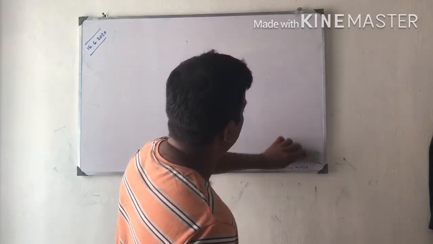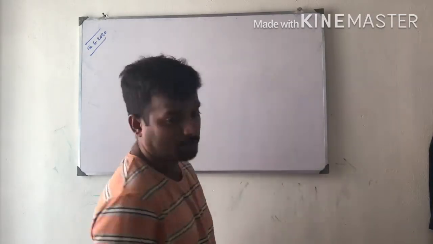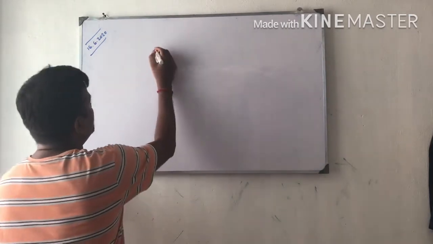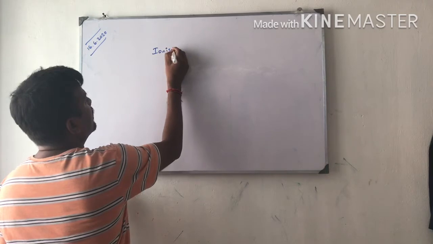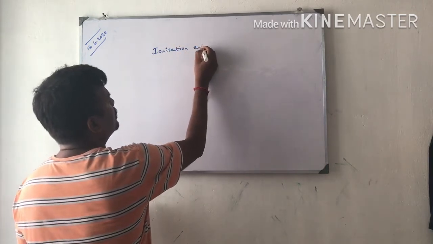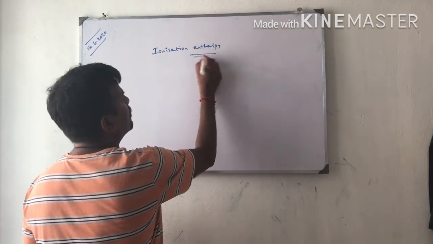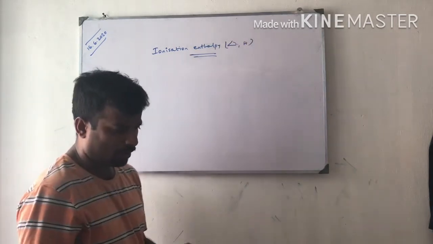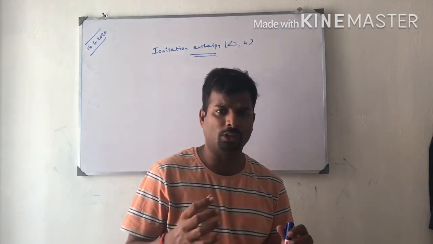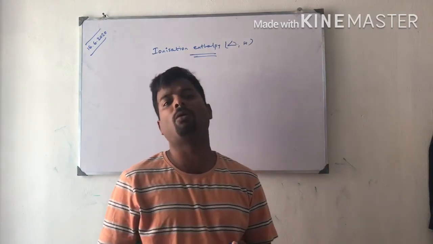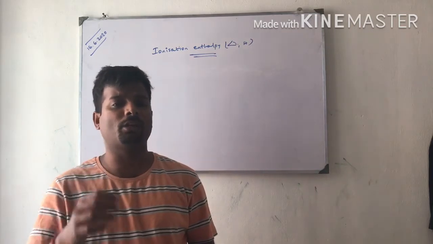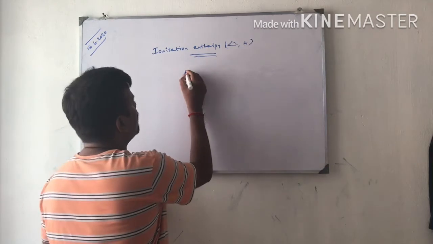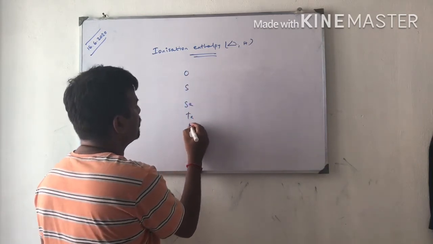Next topic is ionization enthalpy. What do you mean by ionization enthalpy? That's very important. Delta iH. We already learned this in 11th standard. Ionization energy means the energy required to remove the most loosely bound electron from a neutral gaseous atom is called ionization enthalpy. From top to bottom: oxygen, sulfur, selenium, tellurium, polonium.